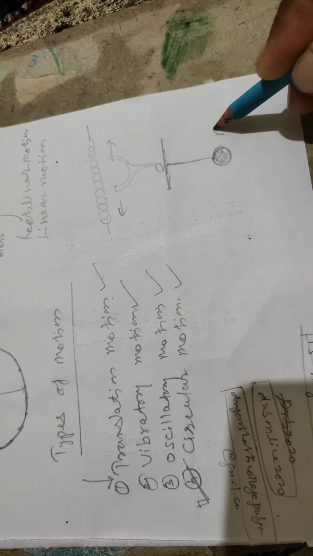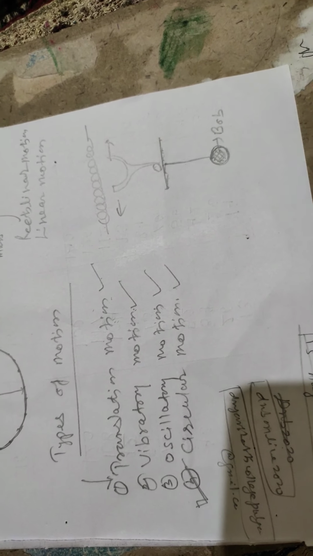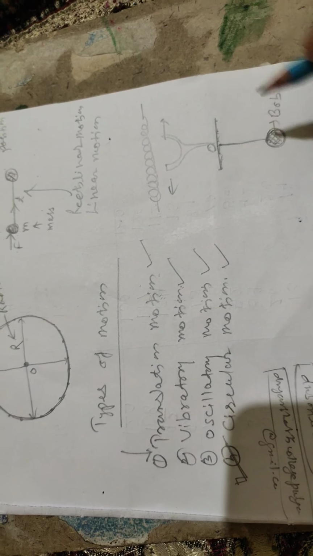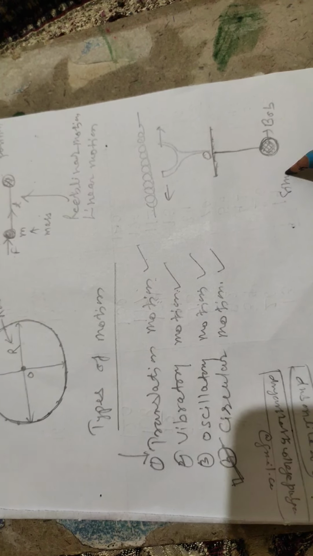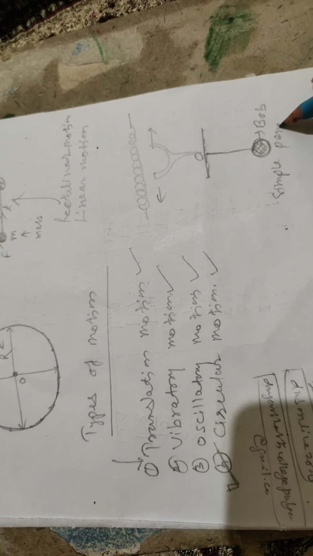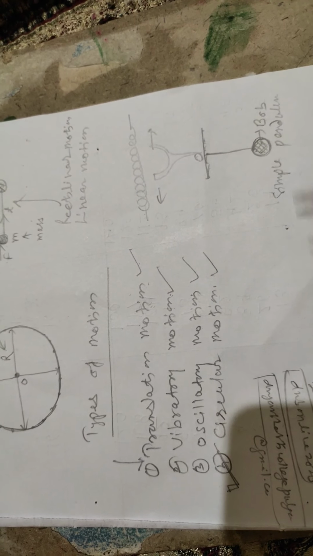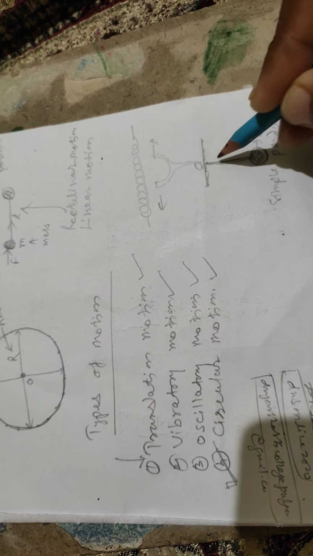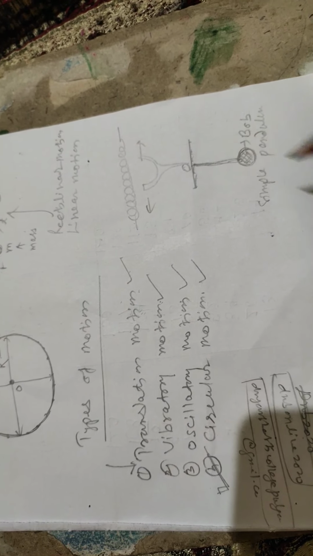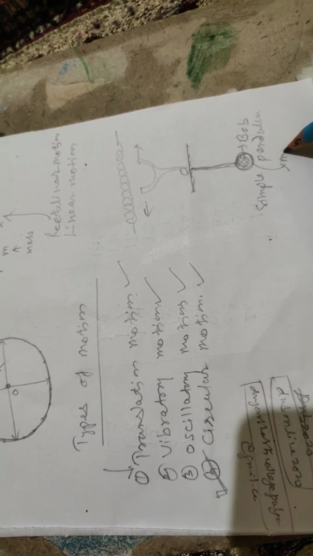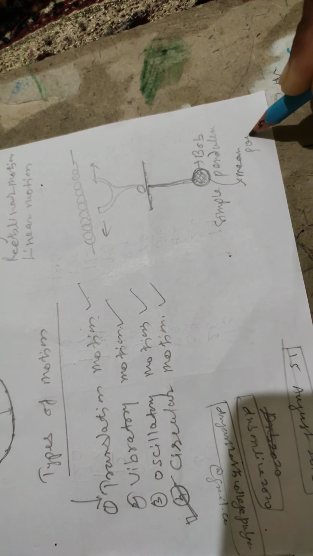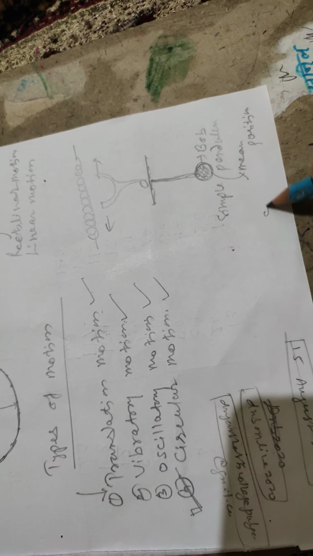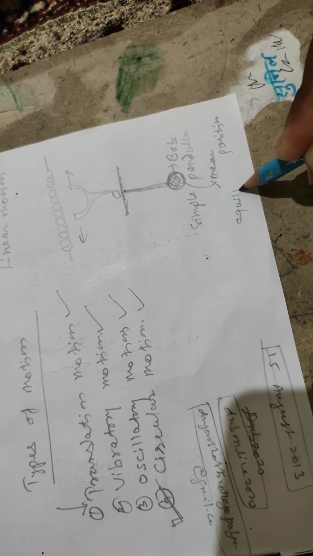This is called the bob of the simple pendulum, and this complete system is called the simple pendulum. When the bob is undisturbed, this is called the mean position, or the equilibrium position.